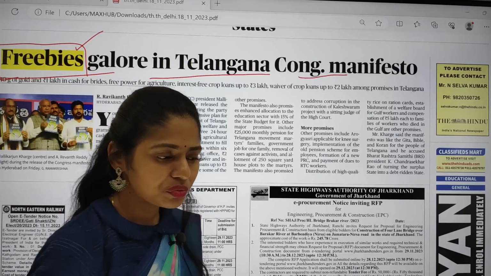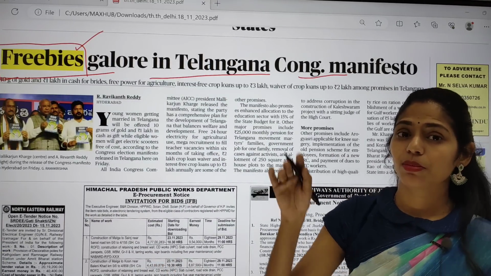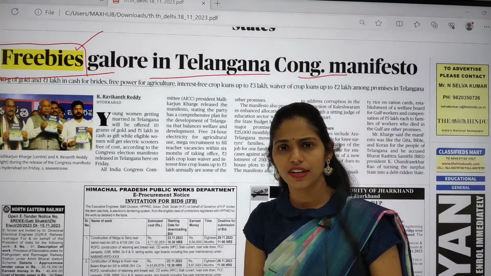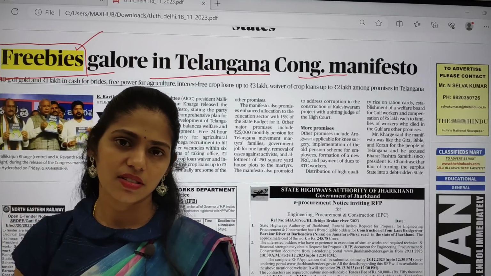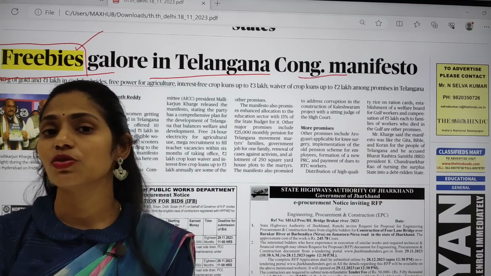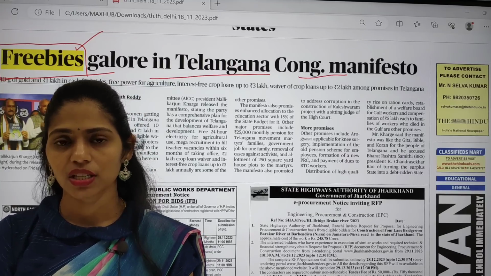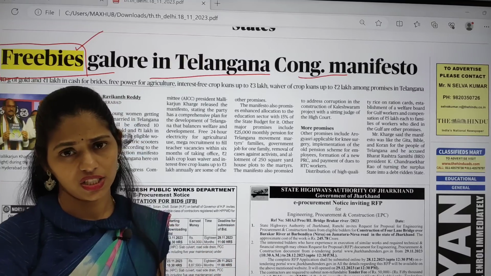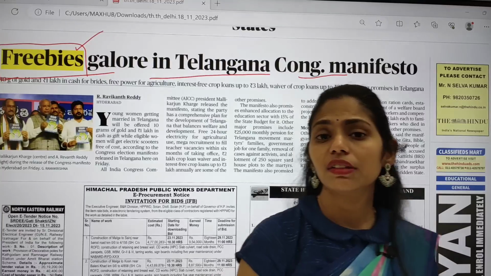I'm not saying this about the old generation, I'm talking about the present generation. You have this right to vote, right? So whenever you are casting your vote, think once, because your vote is very important. You have to elect your representative, and you should be very cautious about how this elected government is going to function in the future.